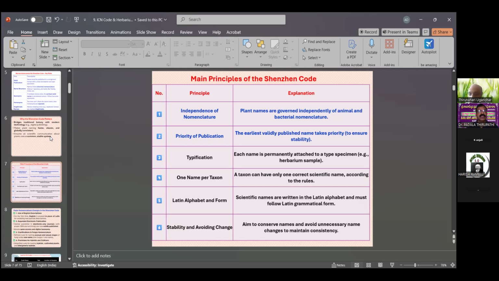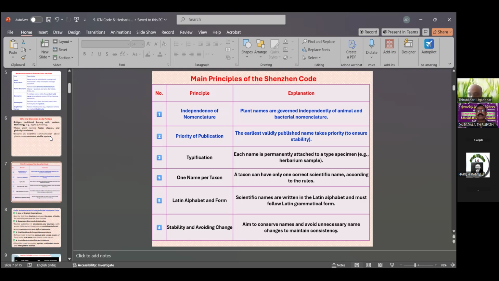One name per one taxon. That is one of the principles prepared at the meeting of the Shenzhen Code in 2017 (Melbourne, then Shenzhen in China). A taxon can have only one correct scientific name according to the rules. Latin alphabet and forms.